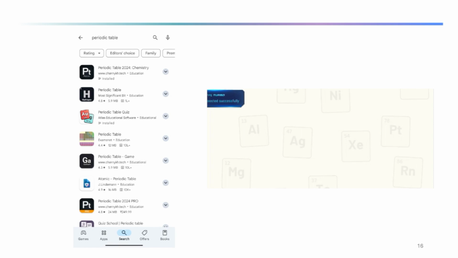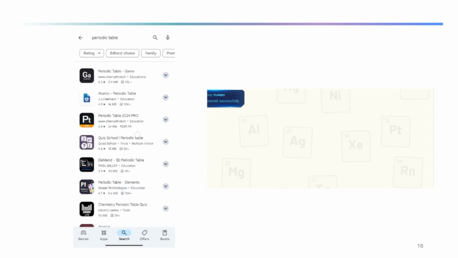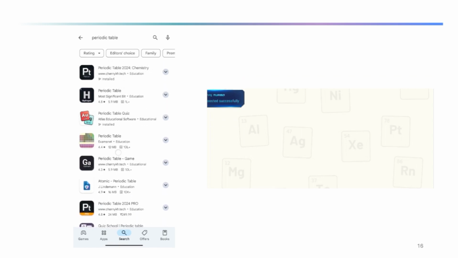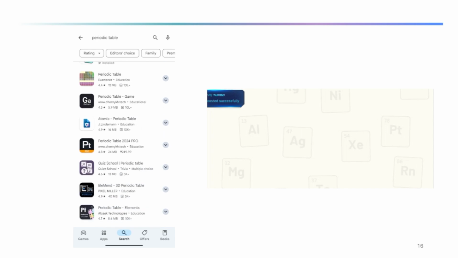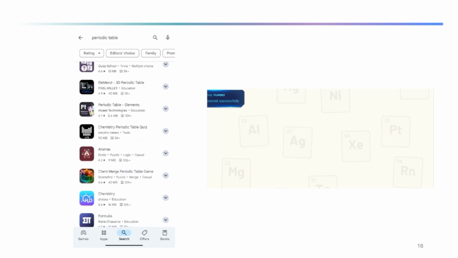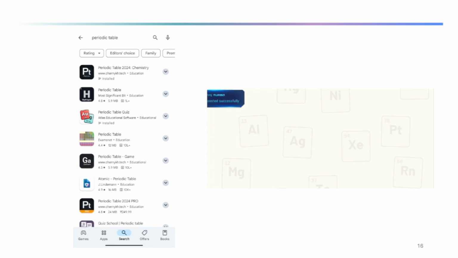I had already searched before, so that's why it is appearing in my recommendations. Now I will get a lot of apps. Some are showing the periodic table, some will show periodic table related quizzes. So you can download some of these apps, and in your free time you can play with them, and while playing you will also learn.